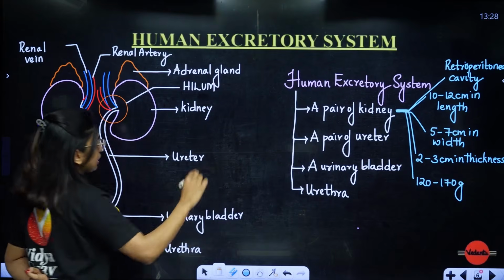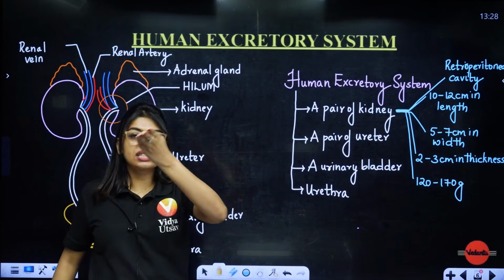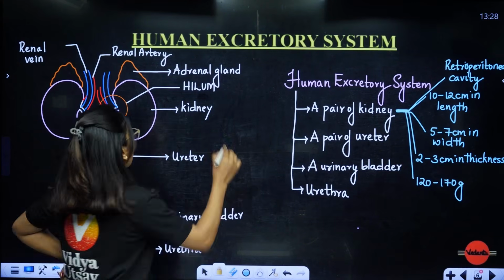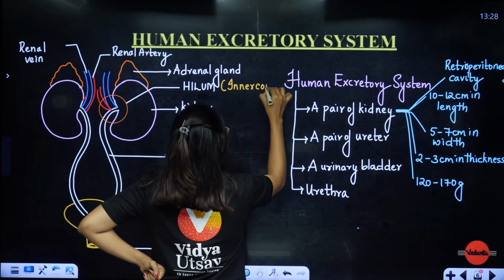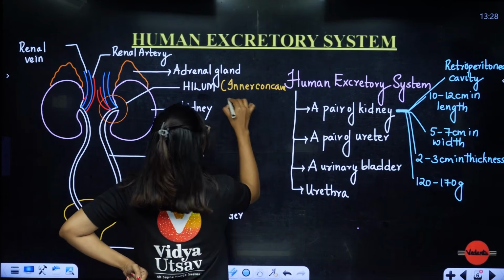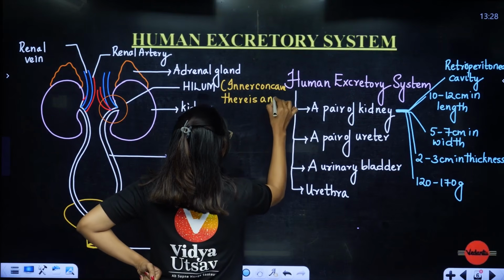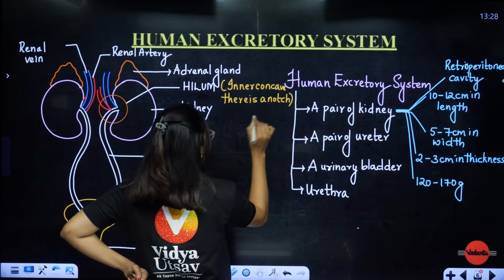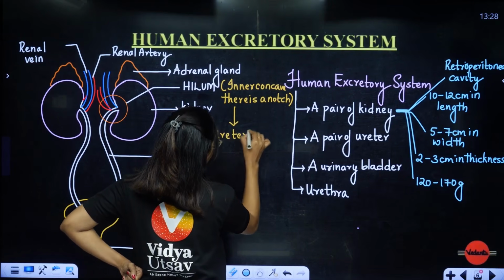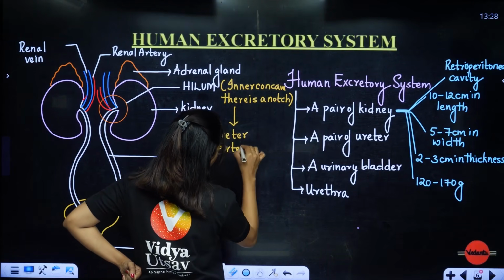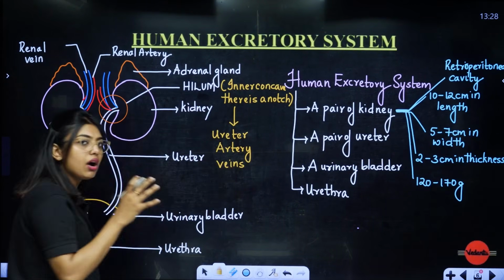Hilum. One question had come in the past years, that's why I am writing it down. They will ask you which is the structure that is present towards the inner concave. Towards the inner concave there is a notch, and what is that notch called? Hilum, through which the ureter, artery, veins, or you can write ureter, nerves and blood vessels also.